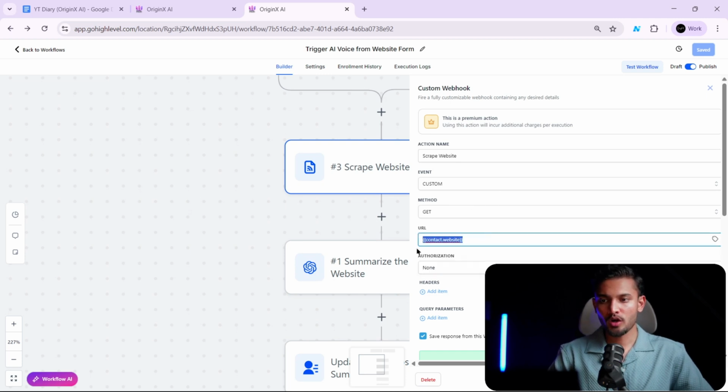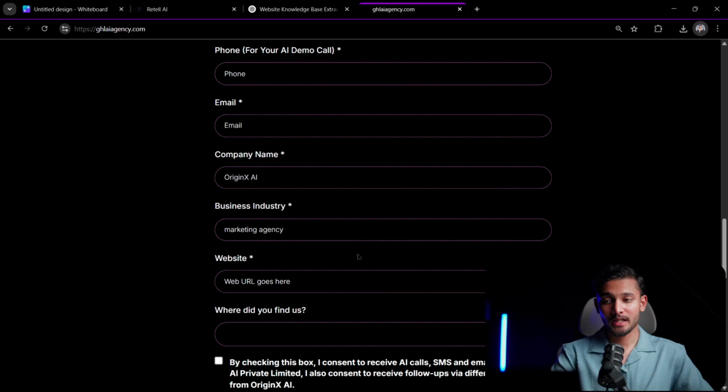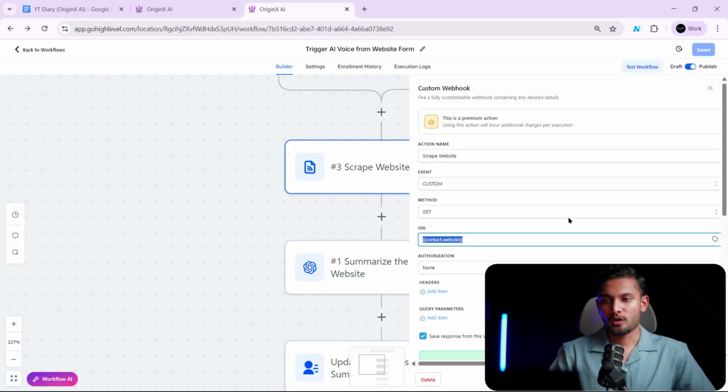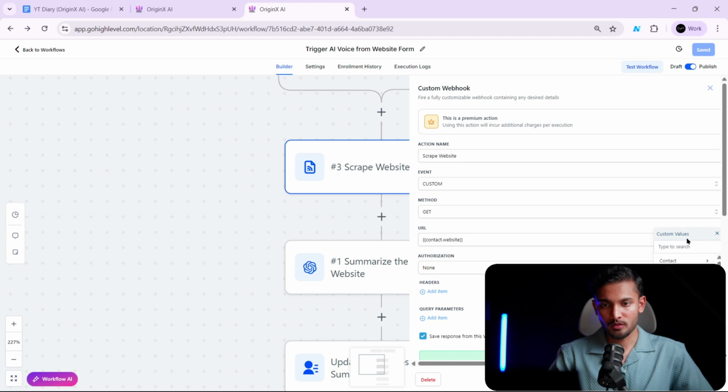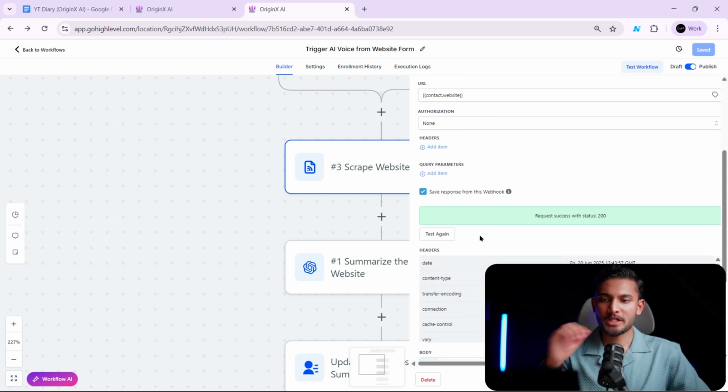And here, what you want to get all the data from their website, all you have to do is just provide the link to their website. So we want to provide it dynamically, right? And on our form, we are already asking for the website, and that is why we were asking for the website. Now, here, the way you will add it is you will click on this tag icon, and here you will just search website. And don't do the account website, do the contact website, and this kind of JSON will appear here, and you will leave it like that. Now we are feeding basically the website link dynamically.